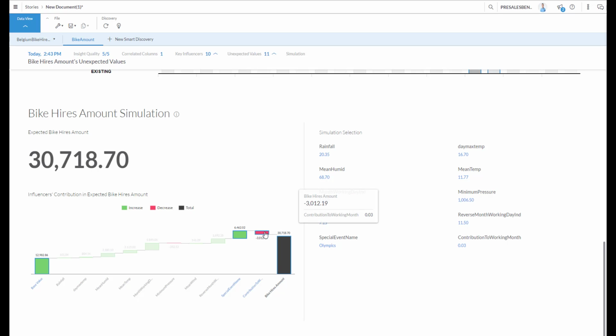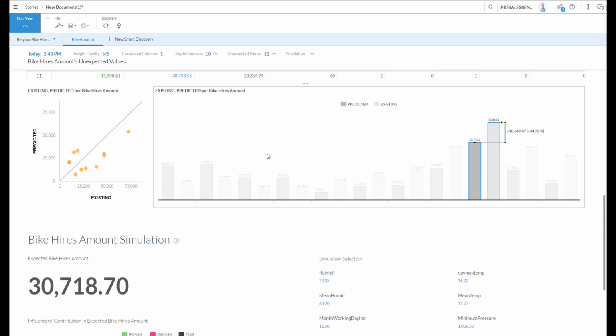Because it wasn't a working day, we had 3,000 less. Because there were the Olympics, I rented out 6,000 more. Like this, you can really see where your data is coming from and how each individual key influencer is adding to your amount, which allows you to build dashboards with insights and start knowing before the day is there what you're going to rent out.